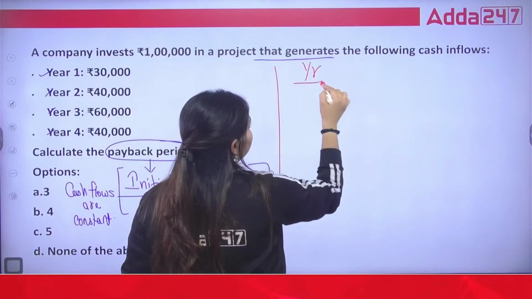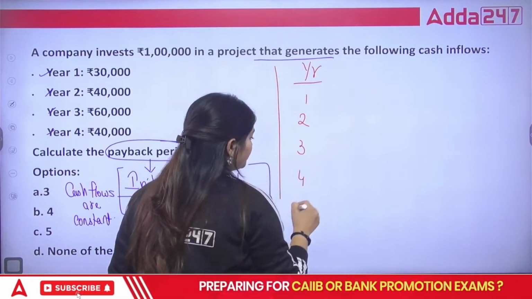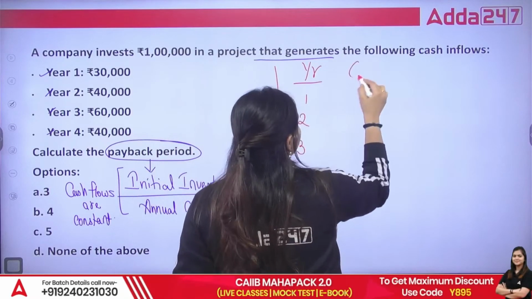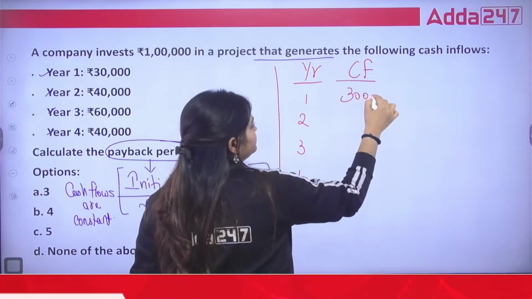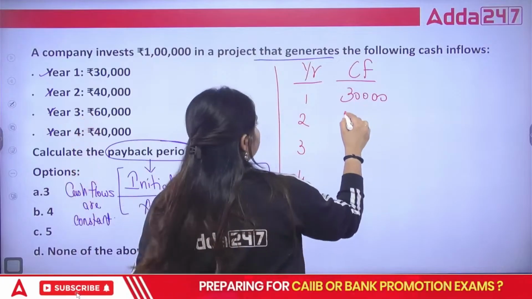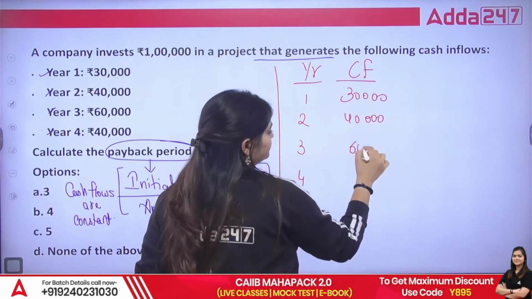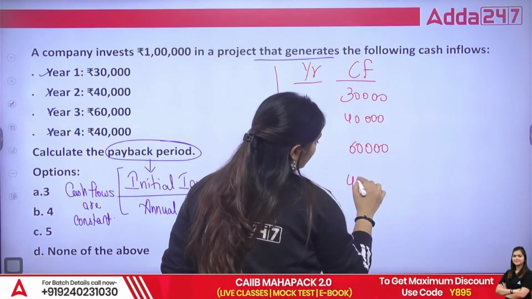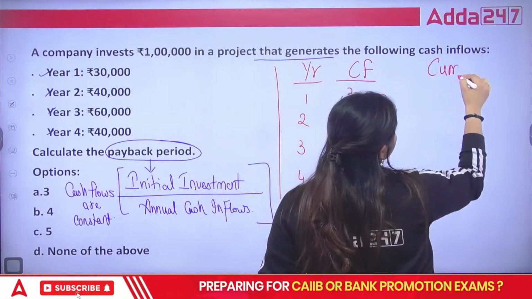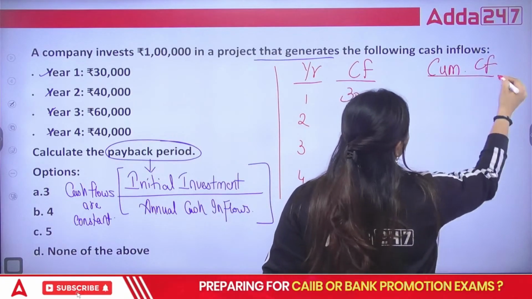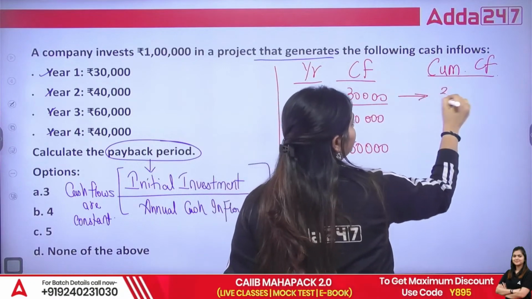So how to make a cumulative statement? Years 1, 2, 3, 4. What are your cash flows? You can see here the future cash flows: 30,000, 40,000, 60,000 and 40,000. Now here we need to take the cumulative. You need to start with your first year as it is, 30,000.